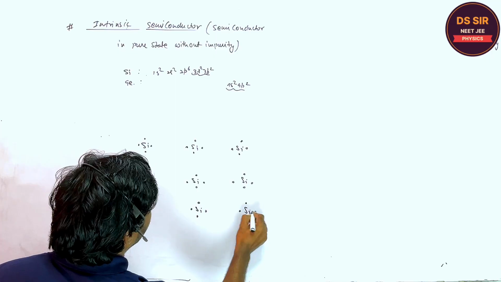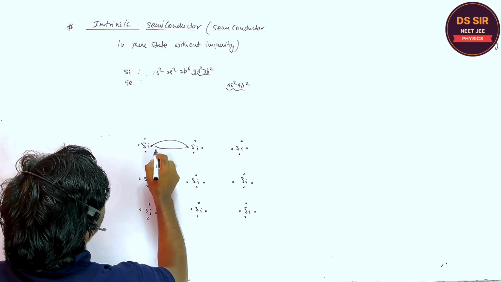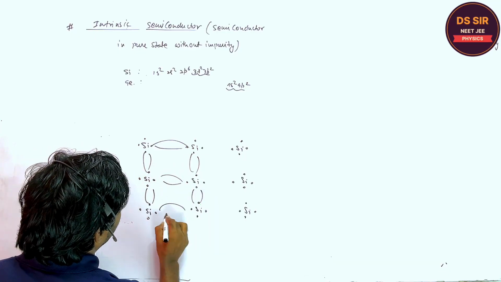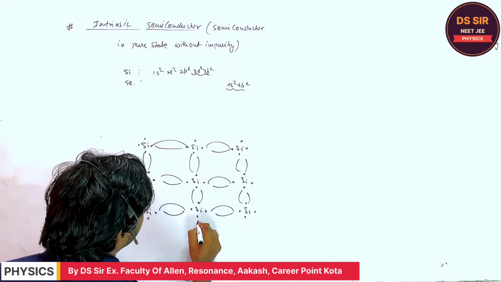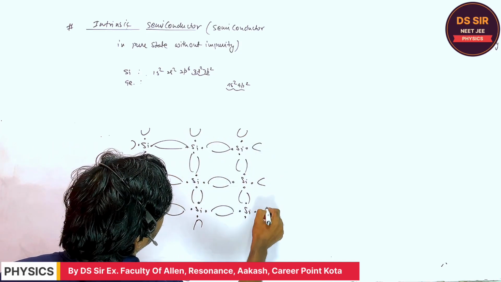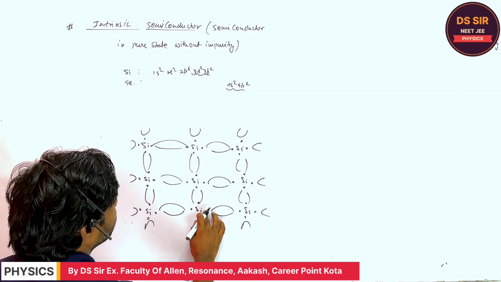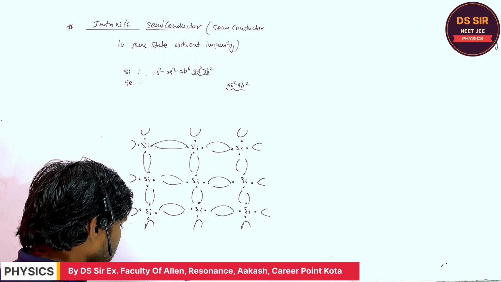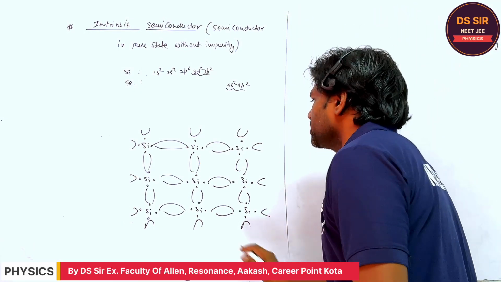4 electrons in every silicon atom, right? So they combine like this. For stability, they form covalent bonds with nearby silicon atoms like this. Do you understand or not? So this type of semiconductor found in the pure state without impurity is called the intrinsic semiconductor. Are you getting or not? Copy this.